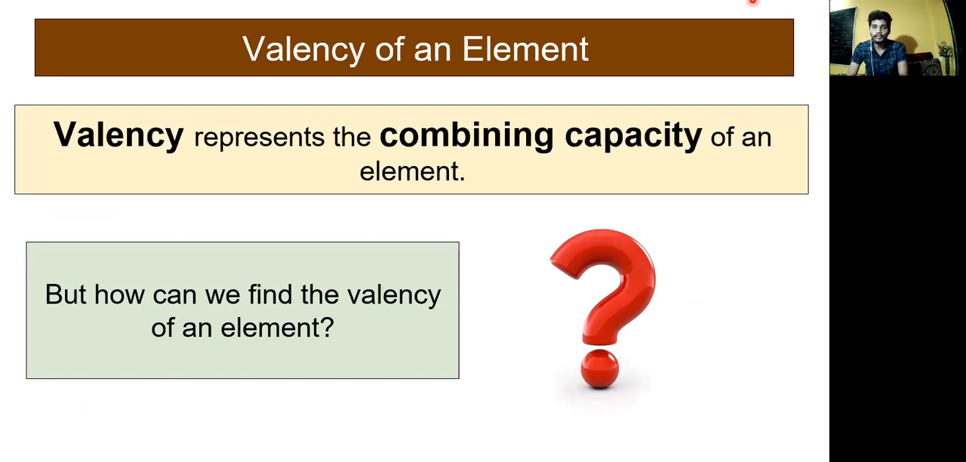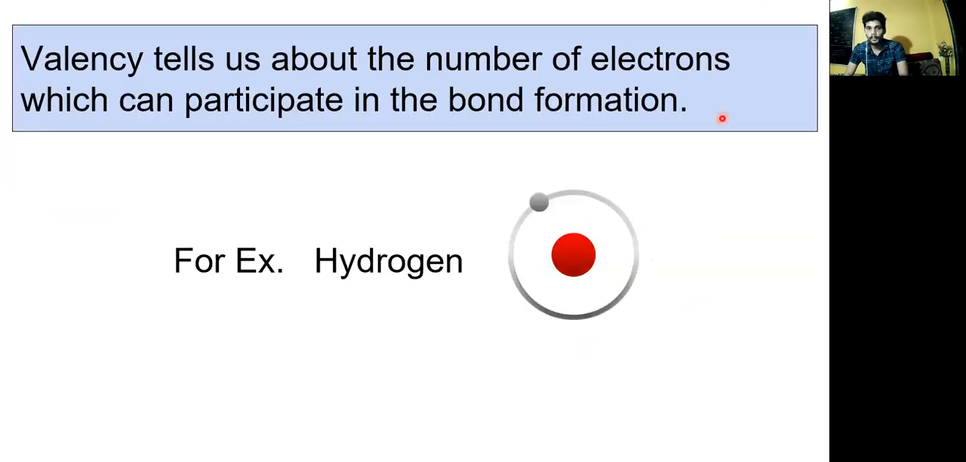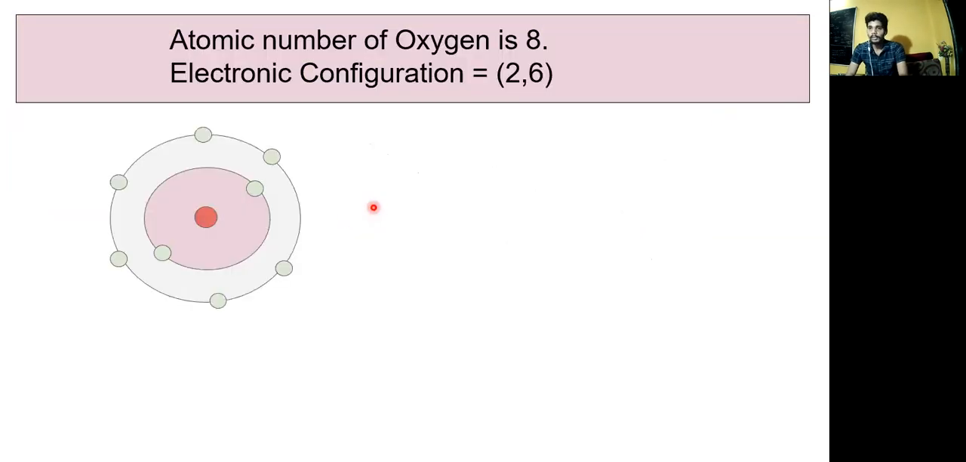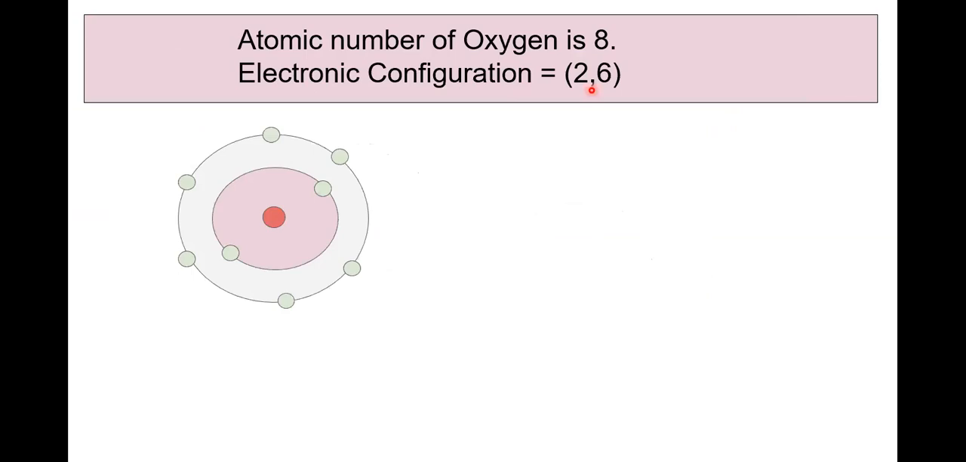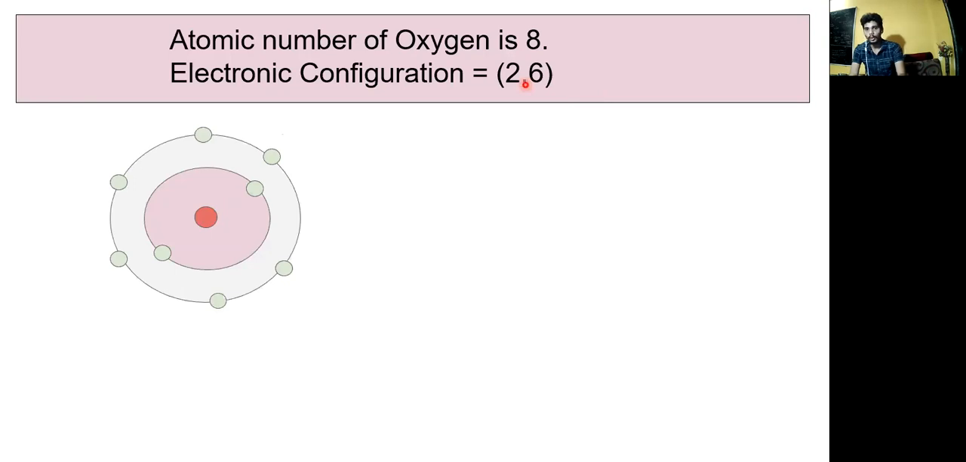But how can we find the valency of an element? Valency is the capacity, that is, how many electrons can be donated or accepted, or how many electrons are in the outermost shell. The atomic number of oxygen is 8. Its electronic configuration is written as 2, 6. So in this case, 2 electrons are accommodated in the first shell, and in the last shell there are 6 electrons.